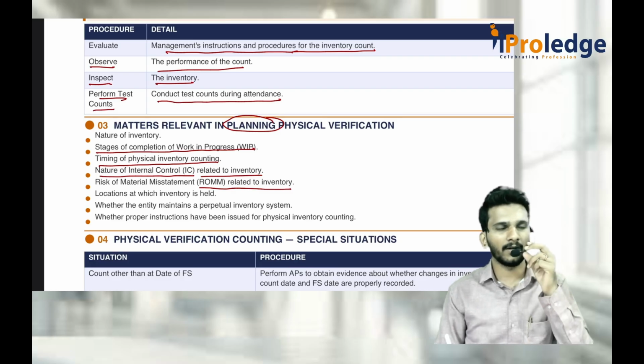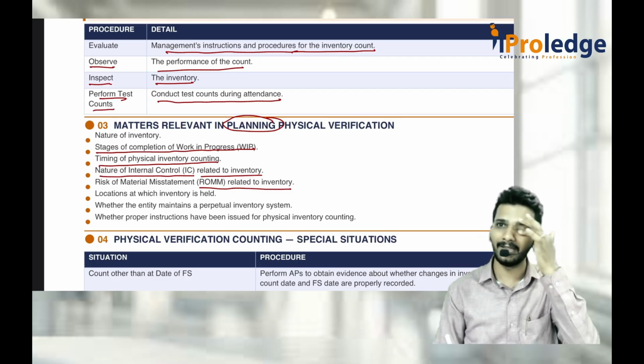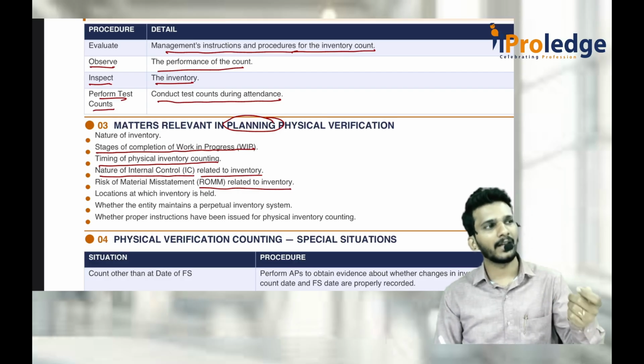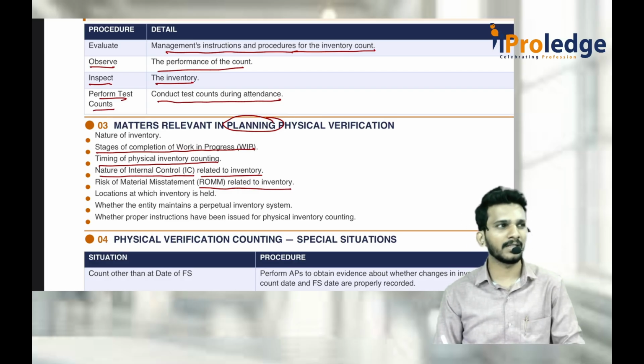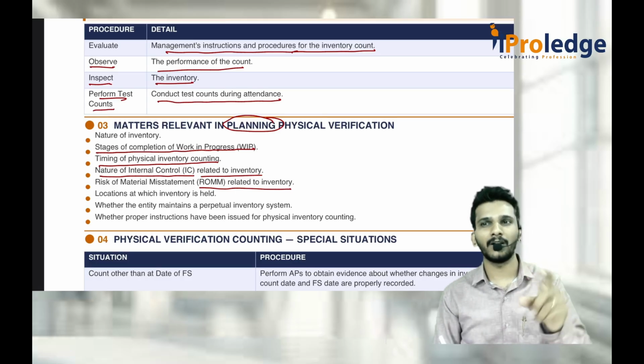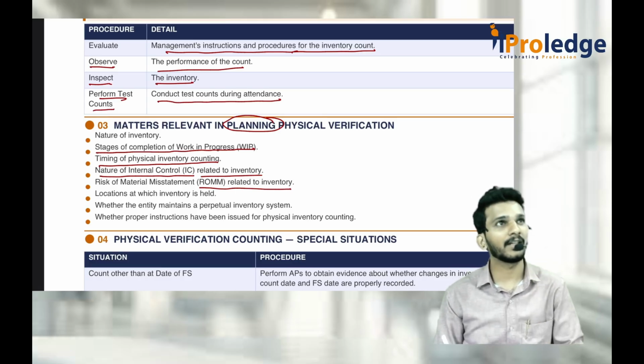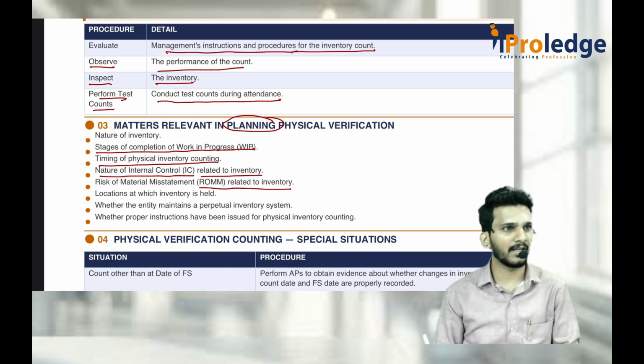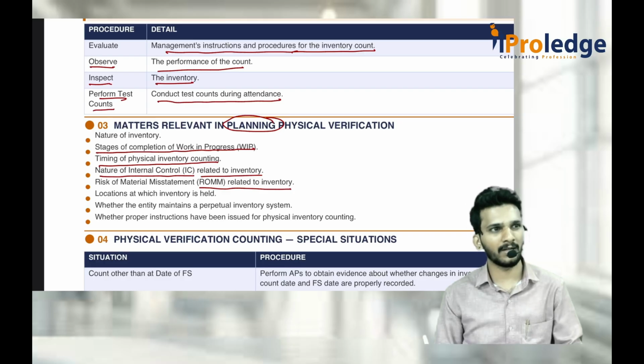You remember the supermarket example I gave? Even though they have cameras, people eat there only and then throw the chocolate cover. You remember that Lulu Mall juice example I gave? I think audit was, when did we complete the audit? The latest subject is audit, right? First we completed law, then we completed audit.